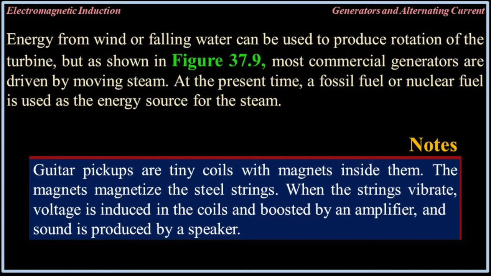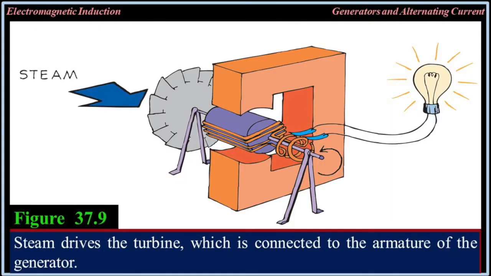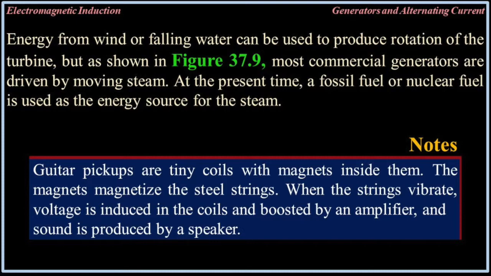Energy from wind or falling water can be used to produce rotation of the turbine, but as shown in figure 37.9, most commercial generators are driven by moving steam. At the present time, a fossil fuel or nuclear fuel is used as the energy source for the steam.